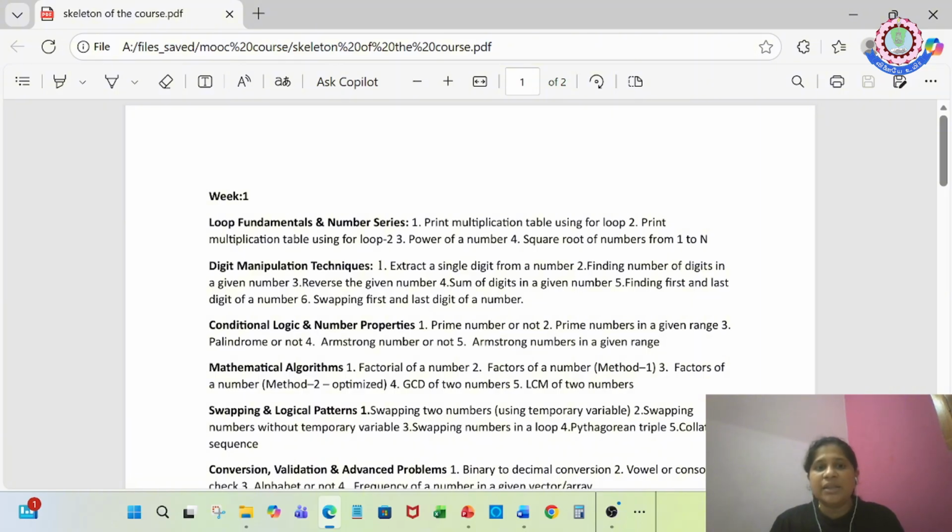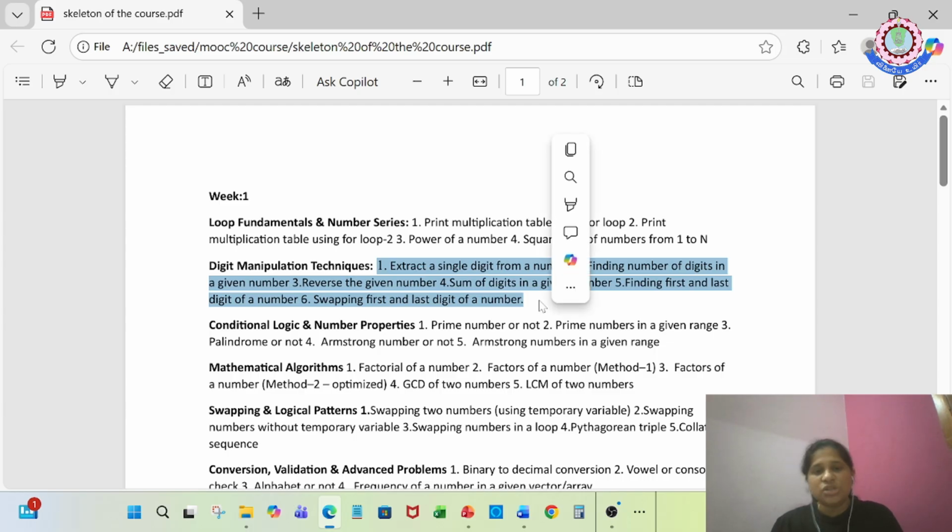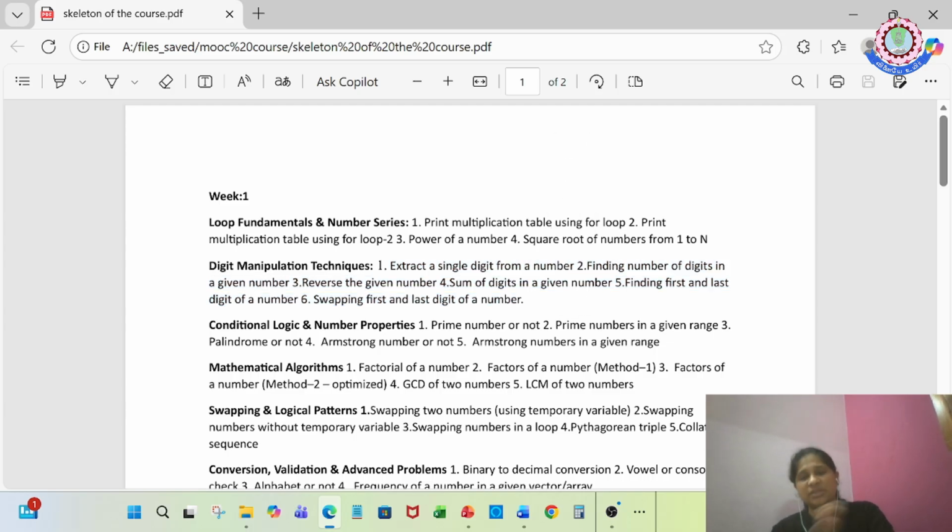Then you'll reverse the given number and find the sum of its digits, find the first and last digit of the number, and swap the first and last digit. If you see the digit manipulation technique, you'll understand how to access each and every digit in a given number. Maximum process I have covered in this, but if you want, you can go for some other things also.